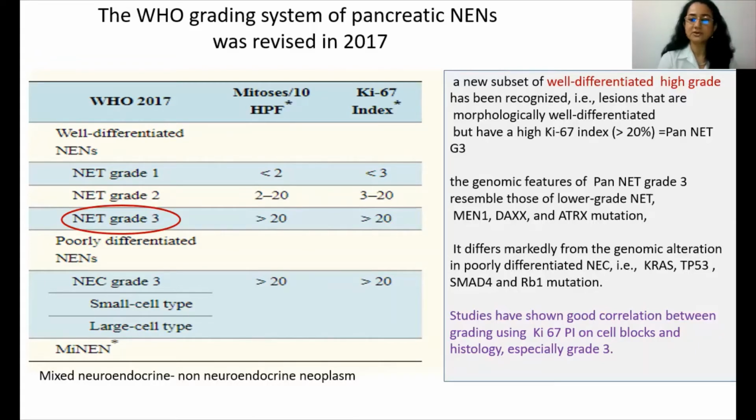The genomic features of this subgroup resemble those of the lower grade neuroendocrine tumors. That is, they show MEN1, DAXX, and ATRX mutation. This differs from the genomic alterations which are seen in the poorly differentiated neuroendocrine carcinomas, which show KRAS, P53, SMAD4, and RB1 mutation. Studies have shown that if you perform Ki67 proliferation index on the cell blocks, which have good cellularity, then there is a good correlation with the histological grading, especially in the higher grade lesions.